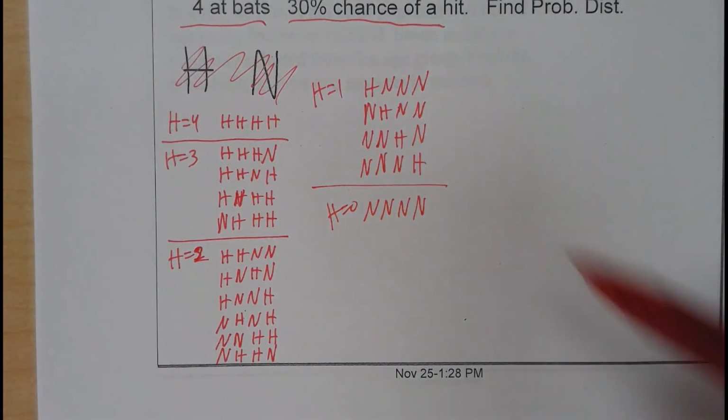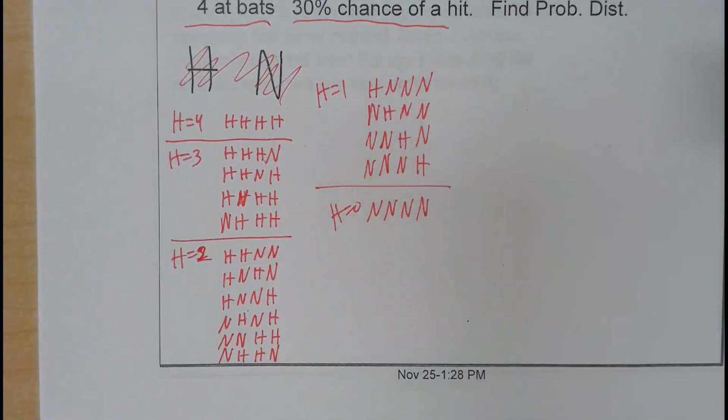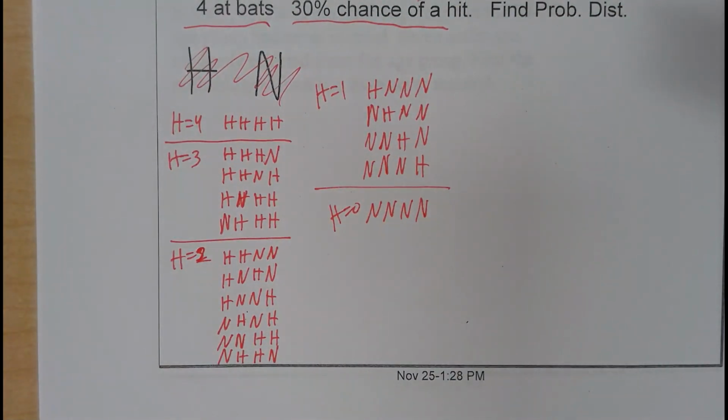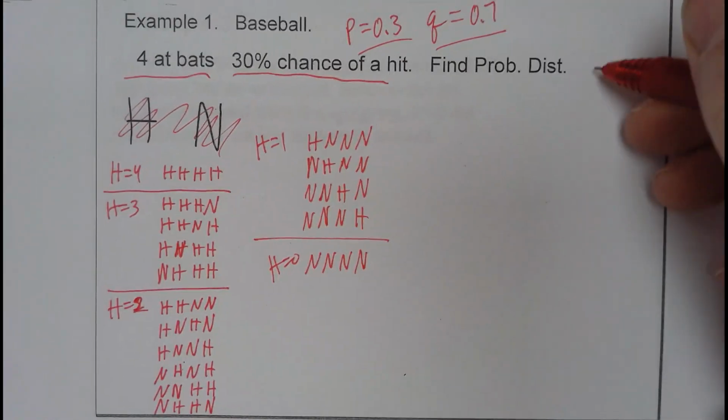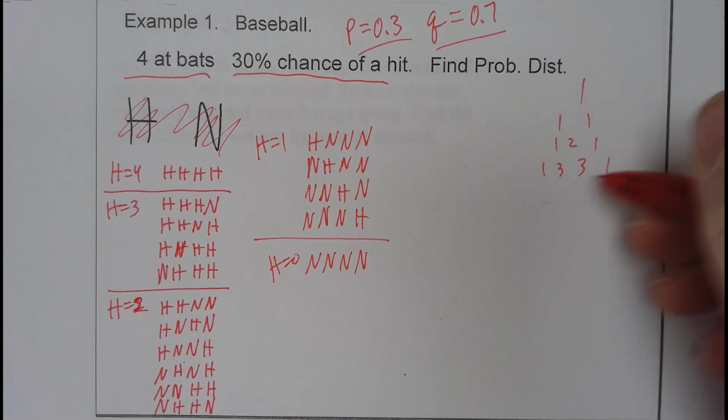So if you remember, 1, 4, 6, 4, 1 is one of the lines of Pascal's triangle. So we go 1; 1, 1; 1, 2, 1; 1, 3, 3, 1; 1, 4, 6, 4, 1.